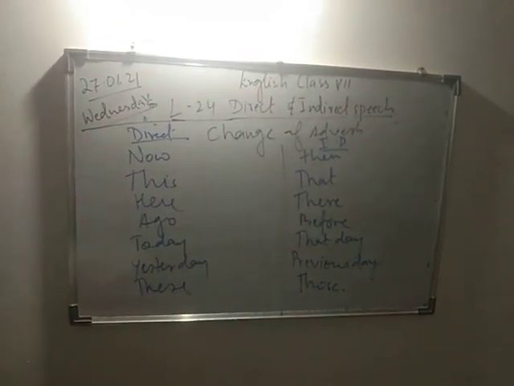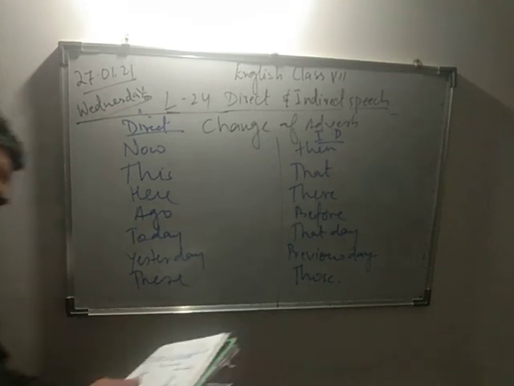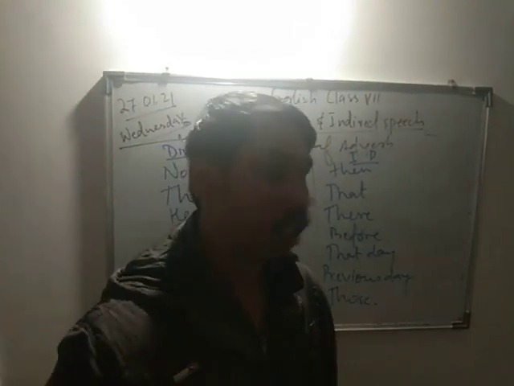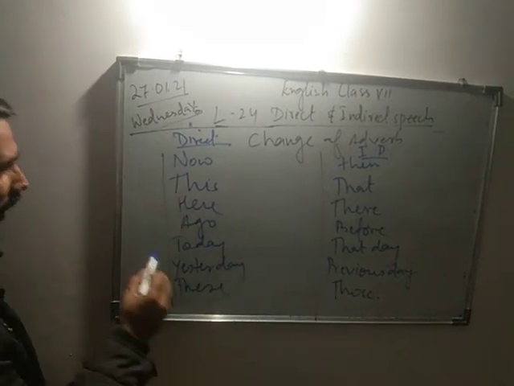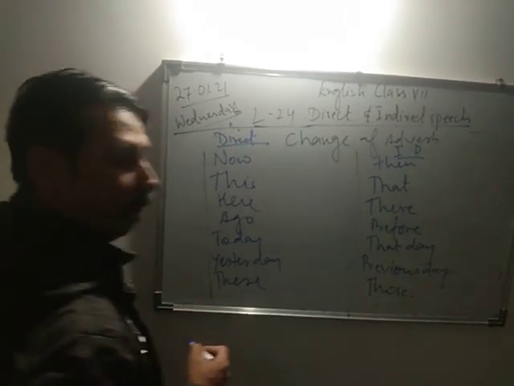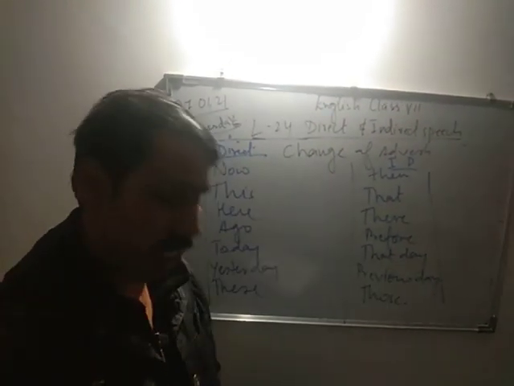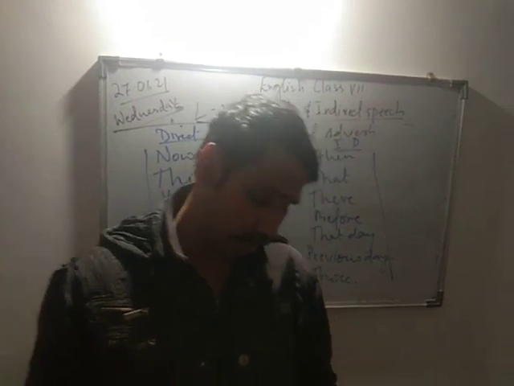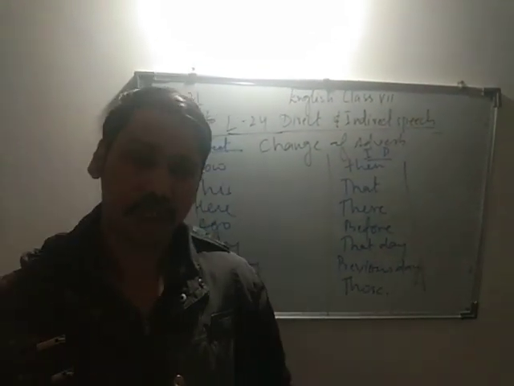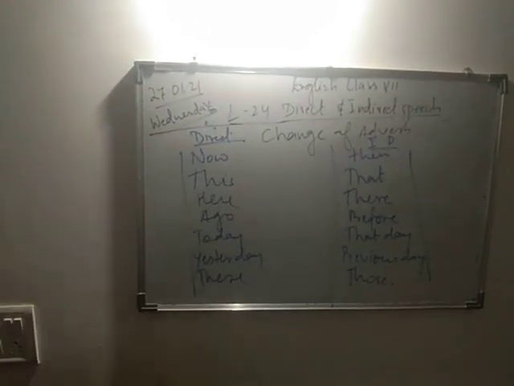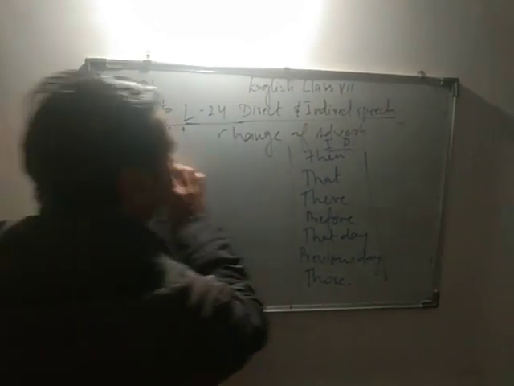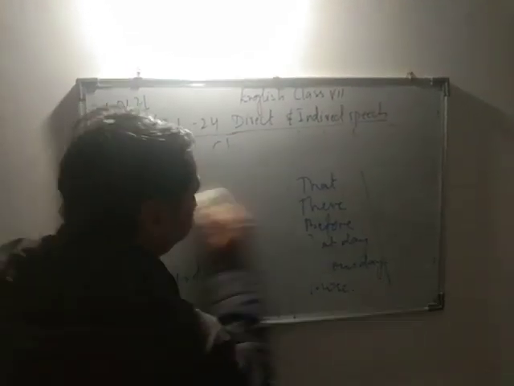So these are the important rules we have to take care of when we are changing direct to indirect. When you change, you have to change accordingly. Next year, coming year, like this you have to change it. Now, one more is there. I'll show you changing of pronoun. That is also important. How will the pronoun change from direct to indirect? That also we have to take care of.